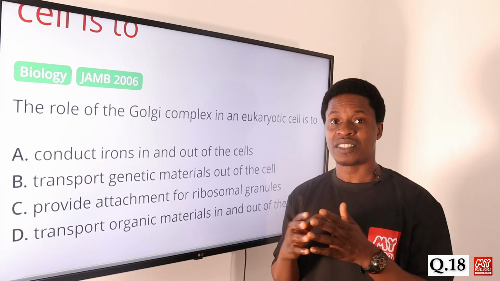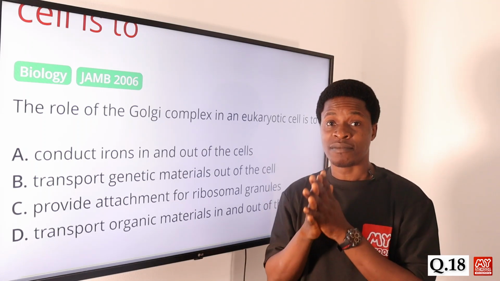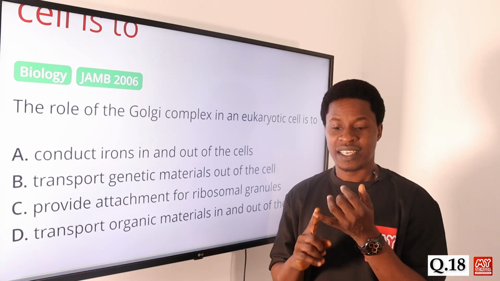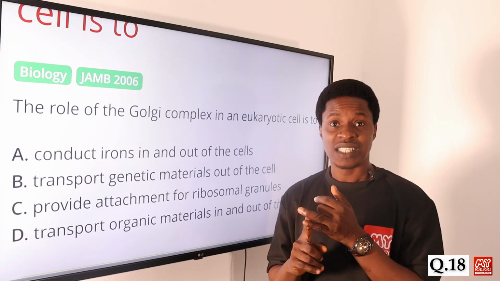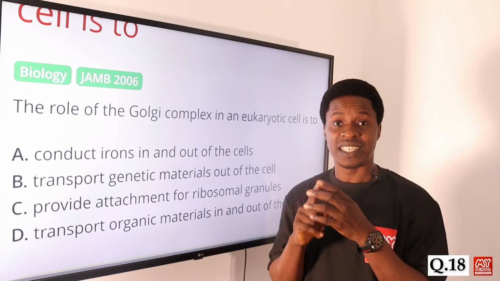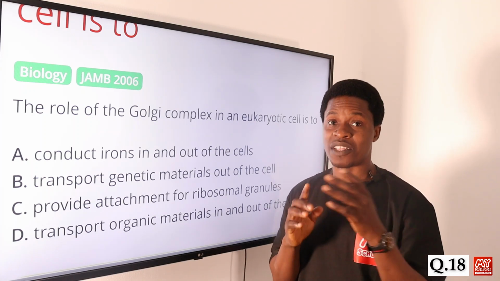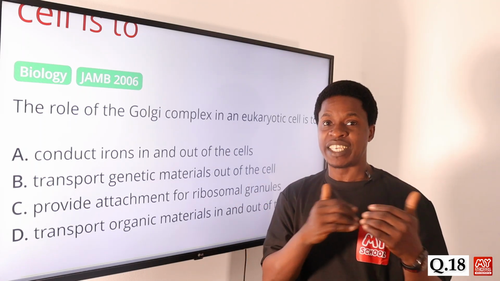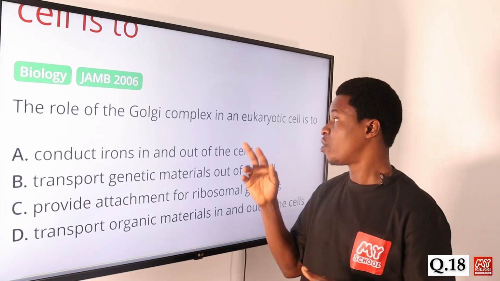And when we talk about eukaryotic cells, we are talking about cells that are found usually in fungi, in protists, in animals, and in plants. Of course, the organisms in the monera kingdom, the monerans, actually do not possess this.